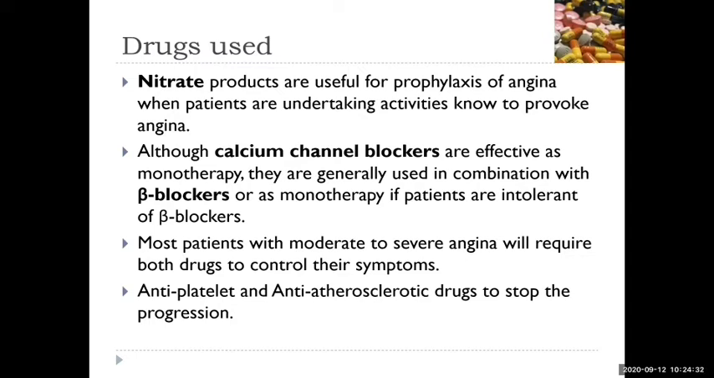And then anti-atherosclerotic drugs. So what are anti-atherosclerotic drugs? Atherosclerosis is formed due to hyperlipidemia. We discussed this also earlier. Hyperlipidemia is nothing but increased low density lipoprotein within the blood. If low density lipoproteins are increased, drugs such as HMG-CoA reductase inhibitors are used.